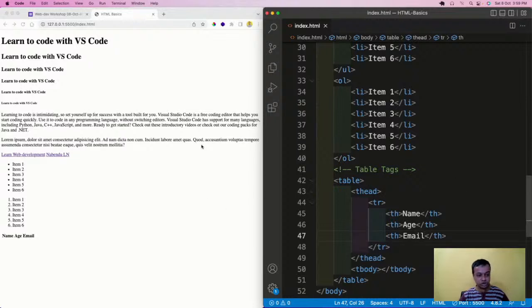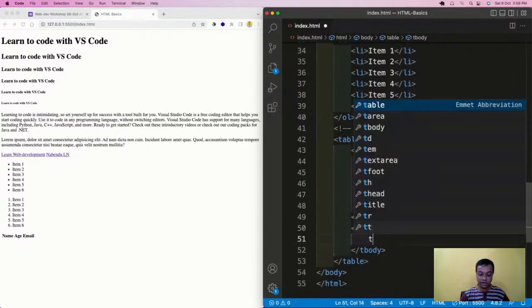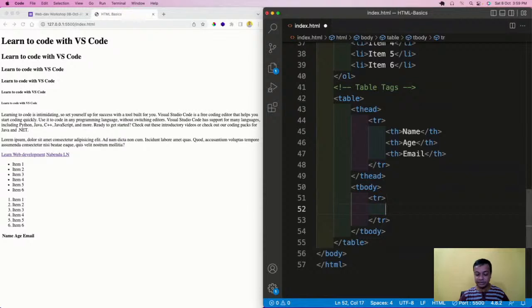Save it. So see, it is showing like this, bold. I have not given the bold, it is happening by itself. But in the table body you can again have a table row and give the data. Every table has a data table row again. The table data are given by td, table data, not th. Th means table header.